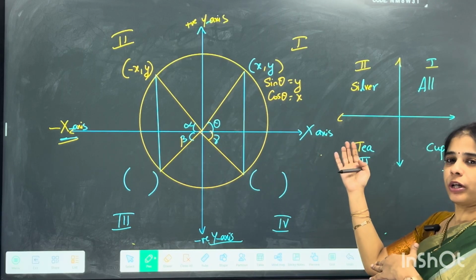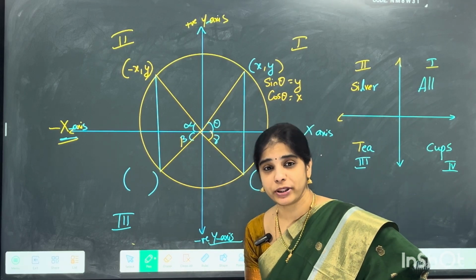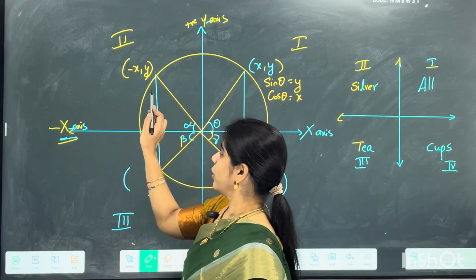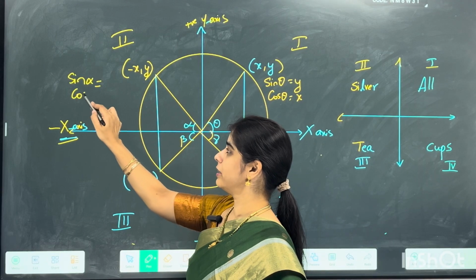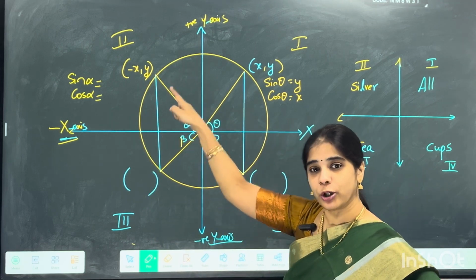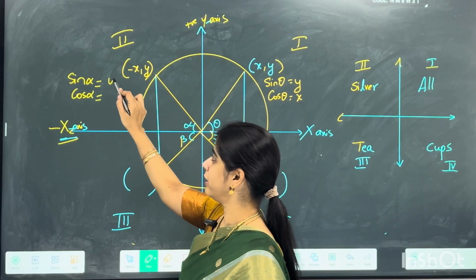So when the first quadrant point is x comma y, obviously when I'm talking about the second quadrant, what is that point there? Negative x comma y, right? So here what will be sine alpha and what is cos alpha? Let us discuss. Sine alpha in the sense opposite, opposite is your vertical length, that is your y coordinate there.